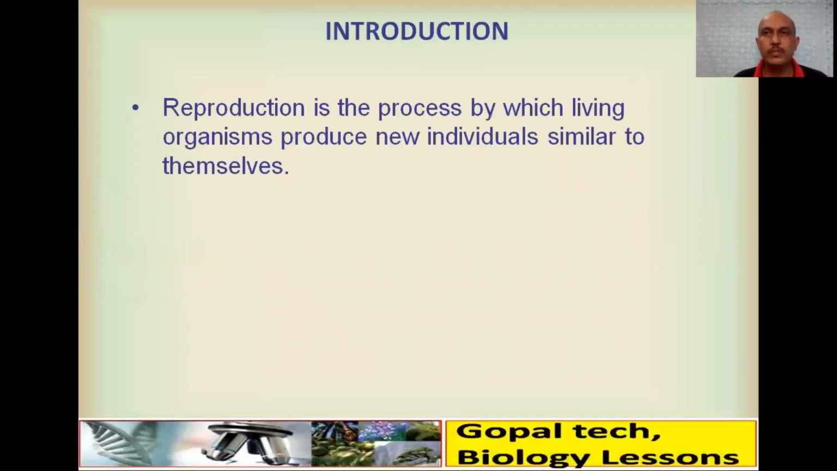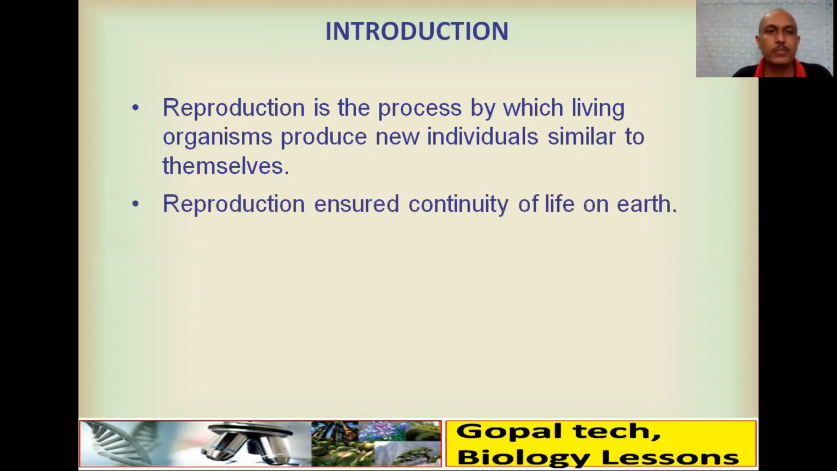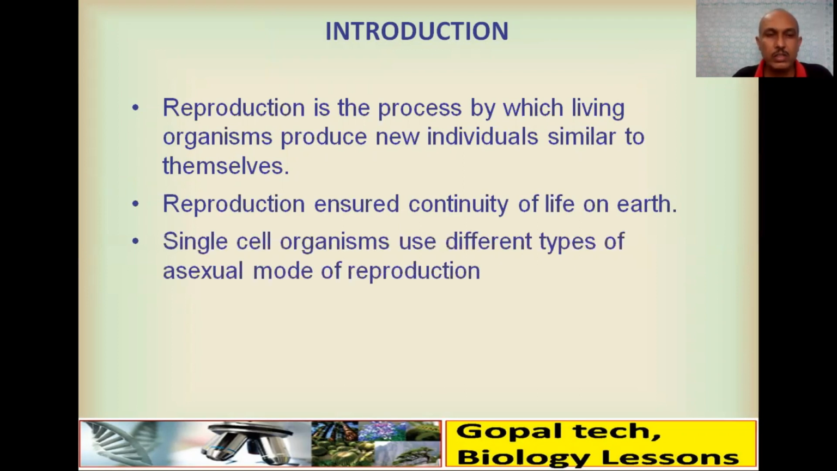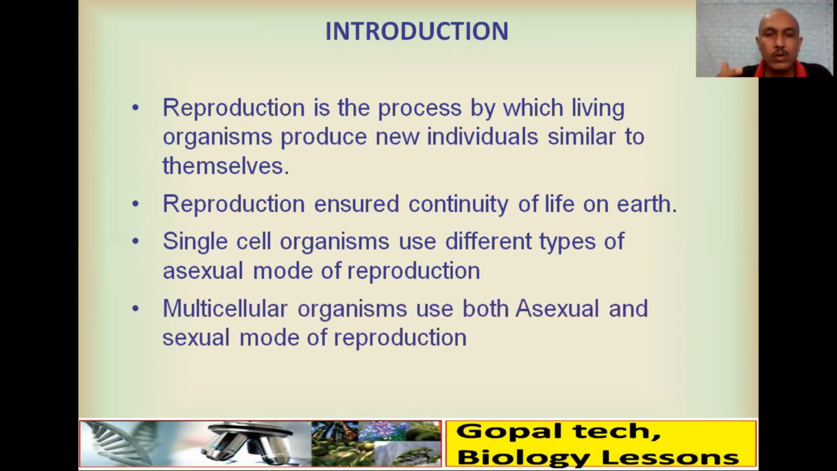Introduction about the chapter. We know that reproduction is the process by which living organisms produce new individuals which are similar to themselves but not identical. Reproduction ensures the continuity of life on Earth. Single cell organisms use different types of asexual modes of reproduction. Multicellular organisms use both asexual as well as sexual modes of reproduction.